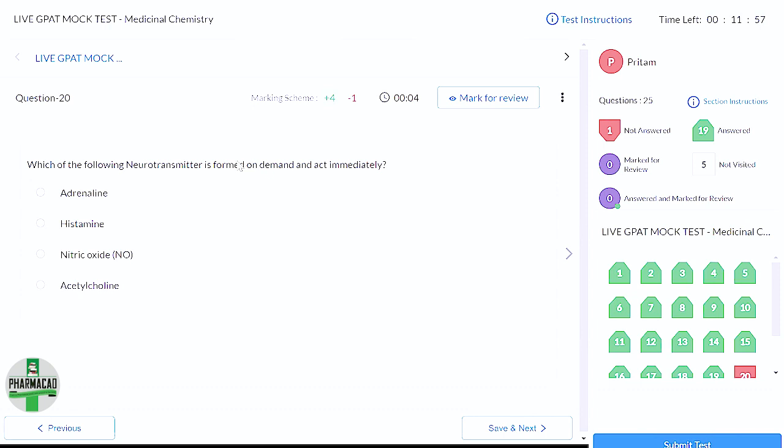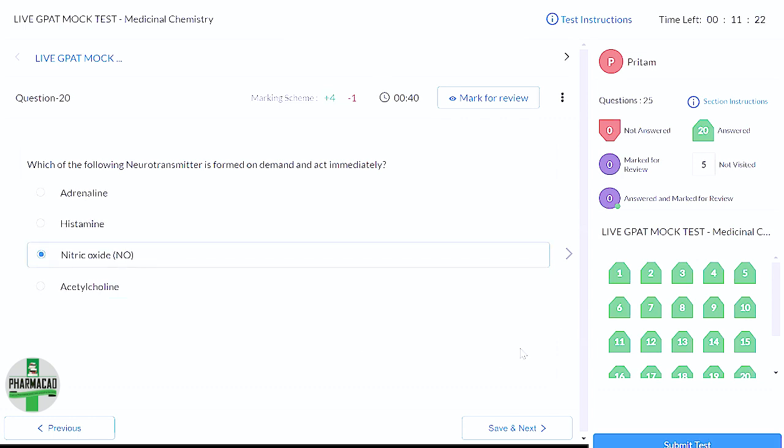Which of the following neurotransmitters is formed on demand and acts immediately? On demand form हो रहा है मतलब वो store नहीं होता है. Form होता है, immediately release होता है और उसका action दिखता है, right? Now tell me, out of all these four, कौन सा store नहीं होता है? Adrenaline, histamine, nitric oxide, acetylcholine. Which one is not stored? Nitric oxide, right? So this is the correct answer.